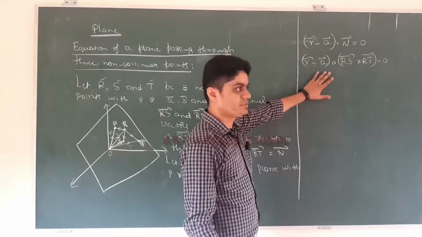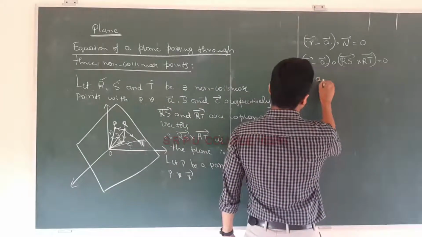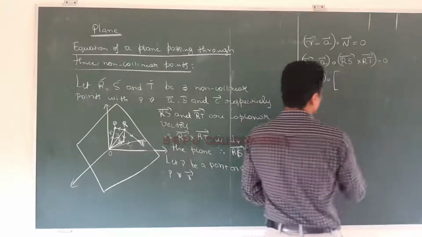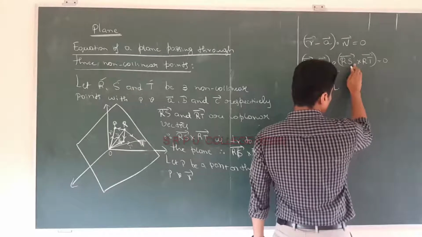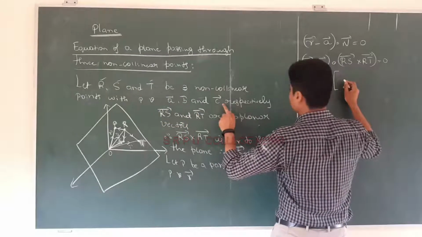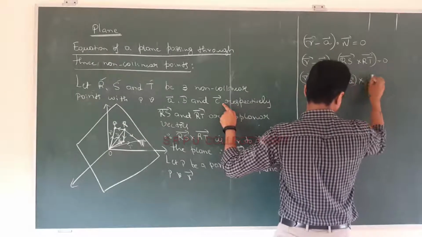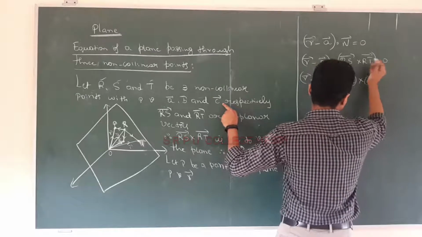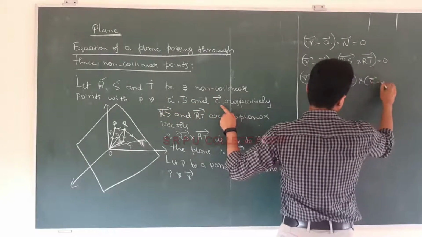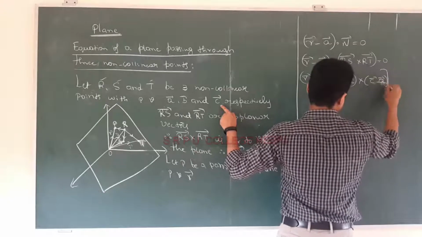Now this should be simplified. Vector R minus vector A dot bracket RS cross RT, where RS is OS minus OR, the position vector of S minus the position vector of R. So vector B minus vector A cross vector C minus vector A is equal to 0.